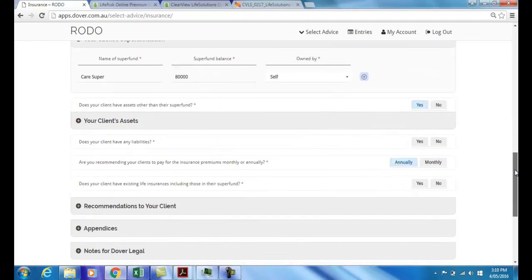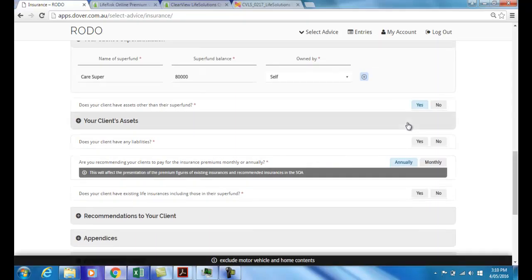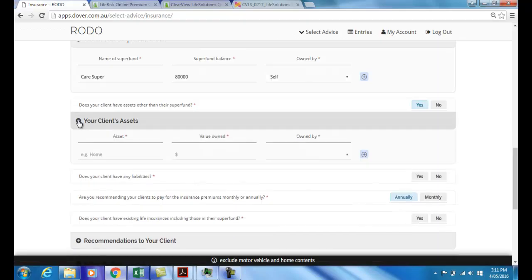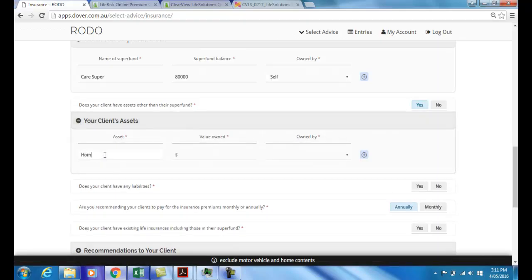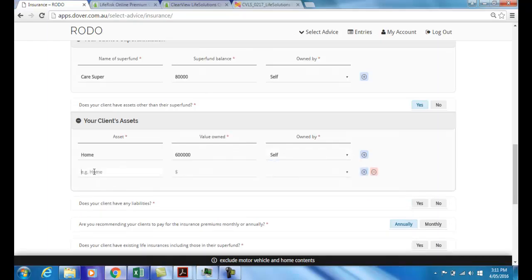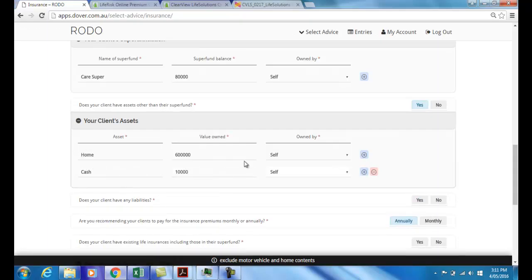Strictly, of course, the benefits are owned by the trustees of the fund, but they're owned for her beneficial interest, so we can say that she's the beneficial owner. The client's assets. We know she has a home valued at $600,000, and again, it is in her own name, singly, not with a partner or in joint names.